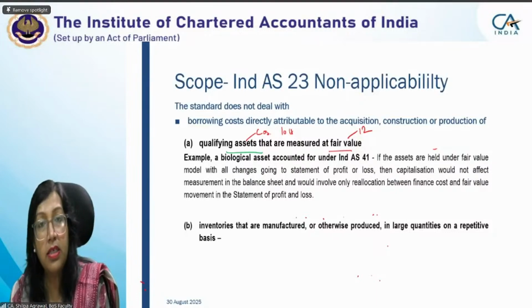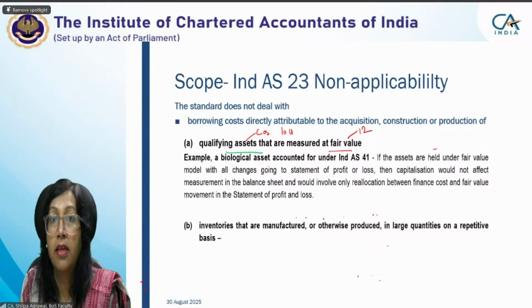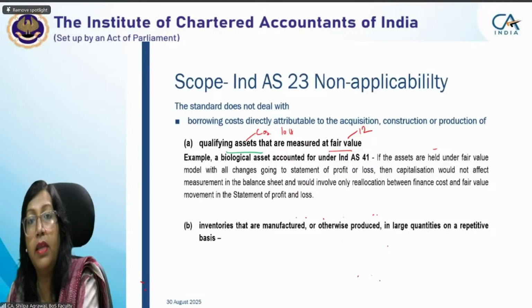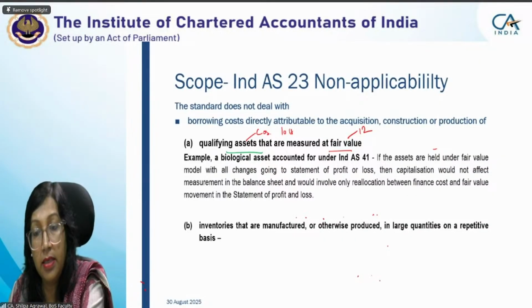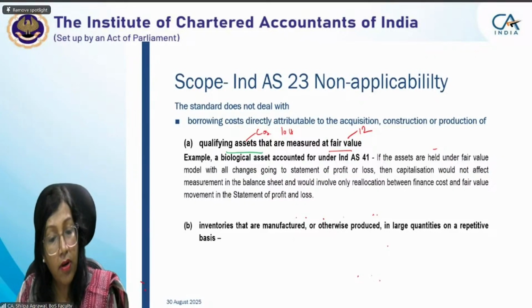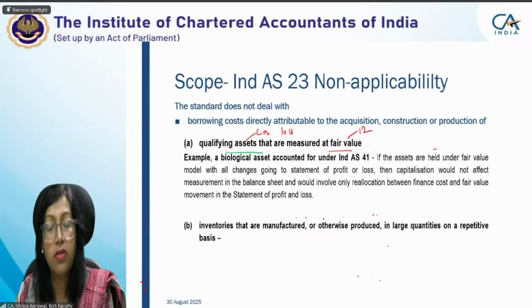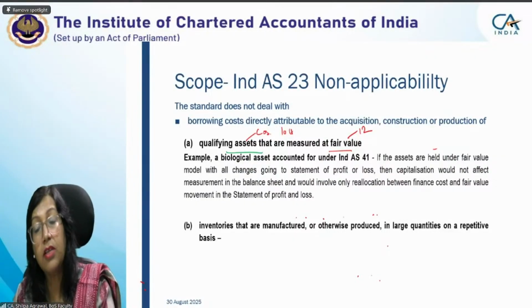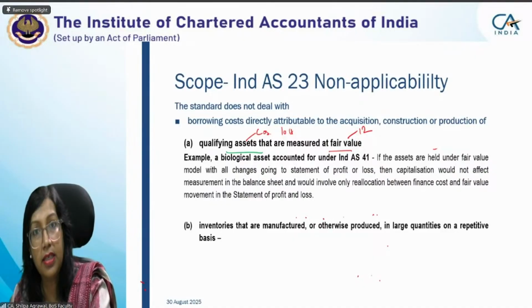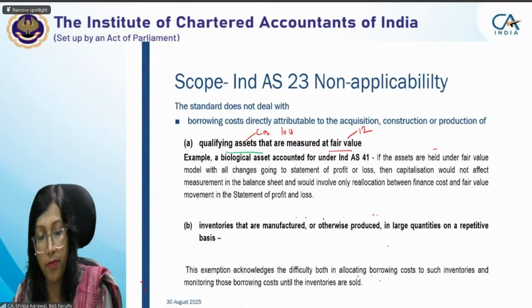And because it is of a repetitive nature, there will be a challenge in computing borrowing costs and capitalizing. That is the reason, for ease of computation, this has also been exempted, that we are not required to capitalize borrowing costs on such inventories which are produced in large quantities and on a repetitive basis.